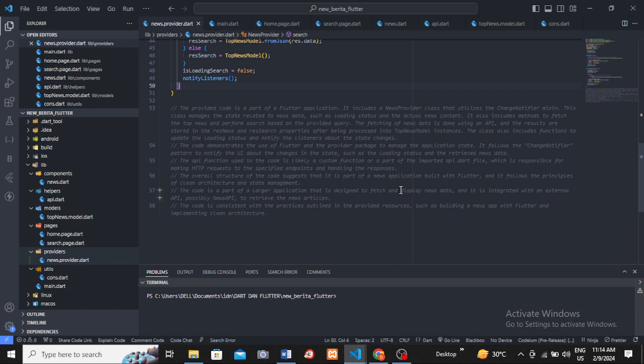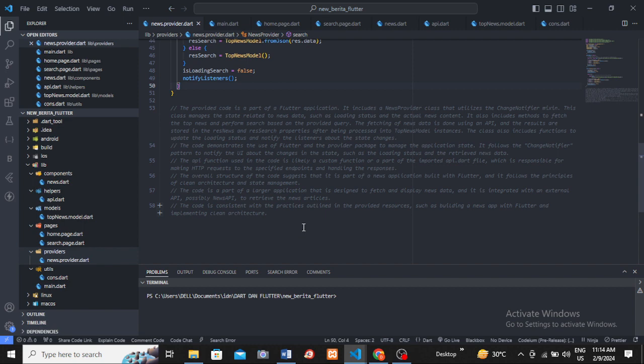The provider is part of a larger application that is designed to fetch and display news data, and it is integrated with an external API, possibly News API, to retrieve the news articles. The code is consistent with the practices outlined in the provider resource tools for building a news app with Flutter and implementing architecture.